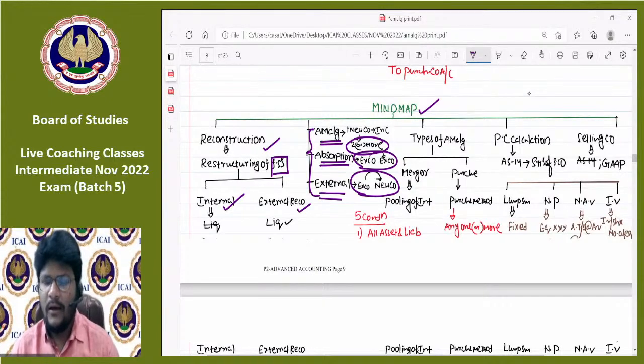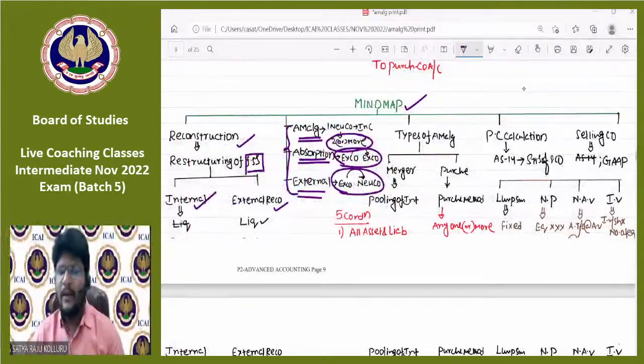So conceptually, there is a difference between amalgamation, absorption, and external reconstruction. But from an accounting perspective, there is no difference, because whether it is amalgamation, absorption or external reconstruction, there are only two types of companies. One is the purchasing company, the other is the selling company, or you can call them transferee company and transferor company, or vendee company and vendor company, or amalgamated company and amalgamating company, whatever the case may be.